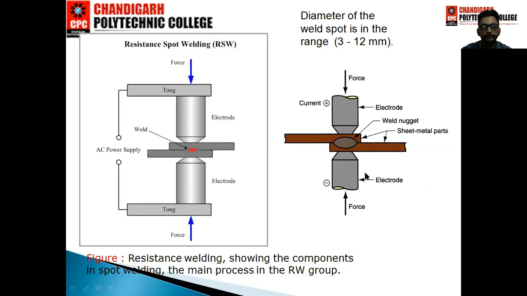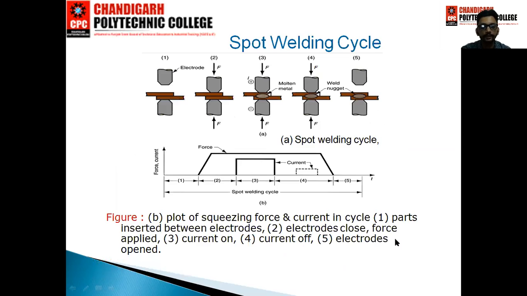This is another part, the end of the function, when the molten metal has solidified and the workpiece is removed. In this slide, the spot welding cycle is shown. From the first diagram to the last diagram, the cycle of spot welding is shown. The first diagram shows the movable electrode and fixed electrode, and in between them the workpieces overlap. After that, current is passed, the metal melts, and after solidification the movable part is removed.